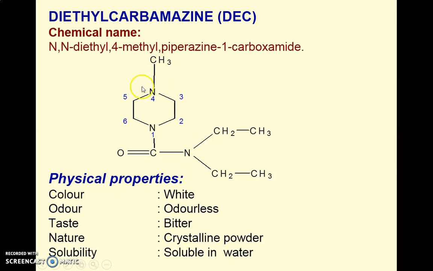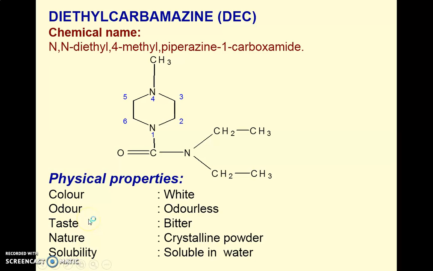So we select the parent nucleus piperazine. We give the numbering clockwise or anti-clockwise, no issues. On the first position there is a carboxamide, and on the carboxamide nitrogen there will be two ethyl groups. So we write N,N-diethyl-4-methylpiperazine-1-carboxamide, with the carboxamide on the one position. So this is the chemical name for DEC.